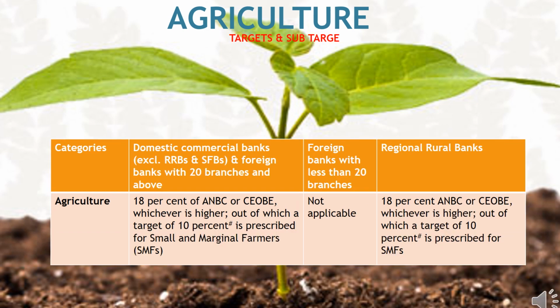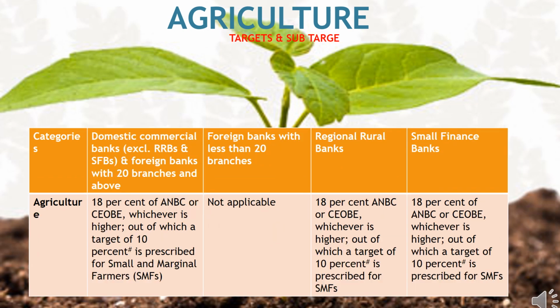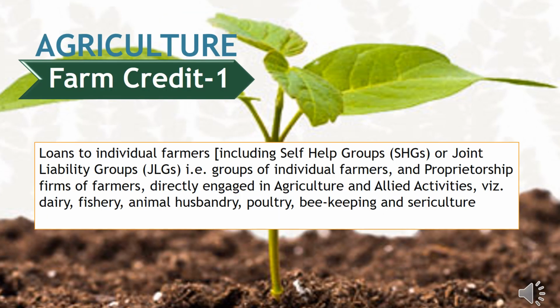What is the sub-target towards agriculture for regional rural banks? It is the same as domestic commercial banks, that is 18% of ANBC or COBE, whichever is higher, out of which a target of 10% is prescribed for small and marginal farmers. Now we will see what is the sub-target of agriculture for small finance banks. It is also 18% of ANBC or COBE, whichever is higher, out of which a target of 10% is prescribed for small and marginal farmers. Till now we have gone through sub-targets of agriculture.